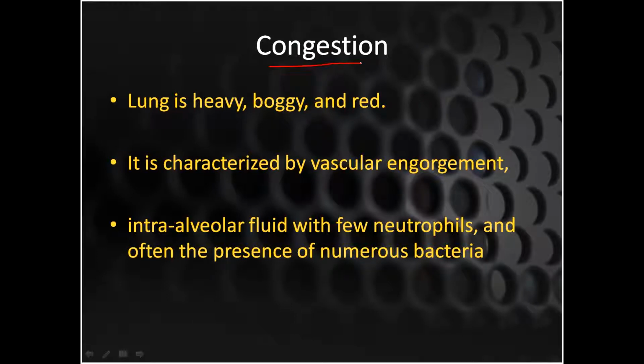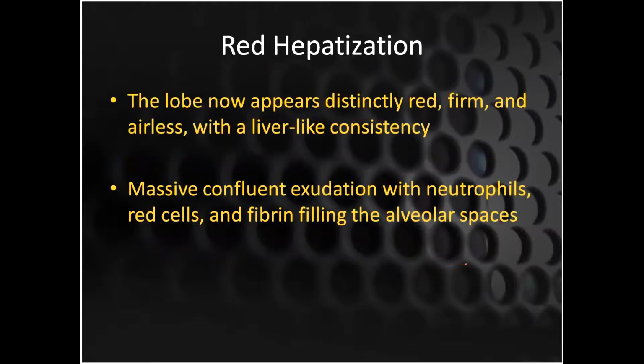As you know, whenever there is an inflammation, there is congestion, and vascular permeability will be increased. So your lung, because of the increase in permeability, has a vascular engorgement. Your lungs will be heavy, boggy and red. This is very important, my dear students. I'm telling you, these four stages are very important from your university point of view. Because there is inflammation, you are going to have intra-alveolar fluid with the neutrophils and numerous bacteria.